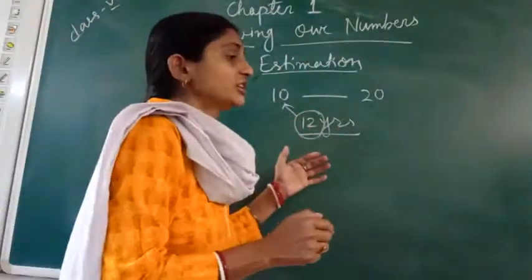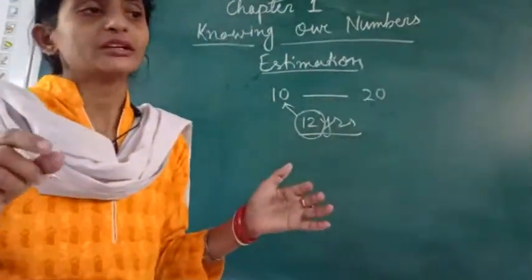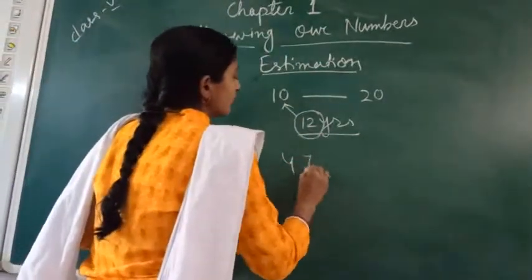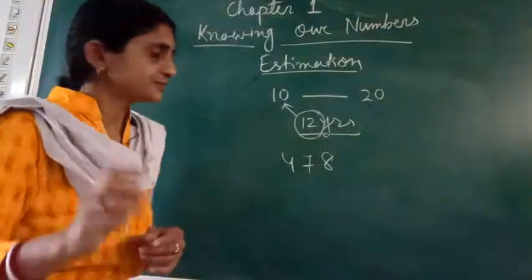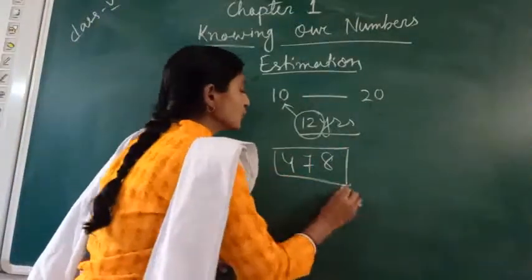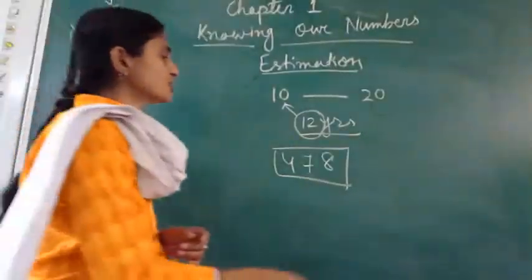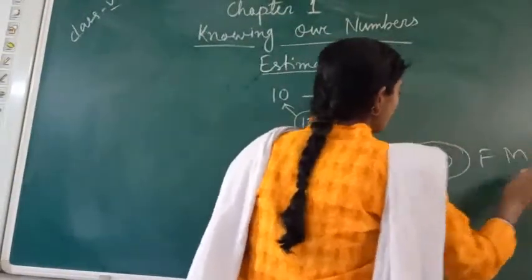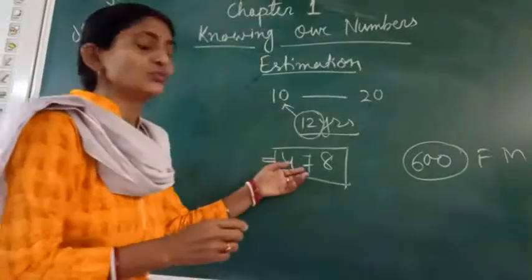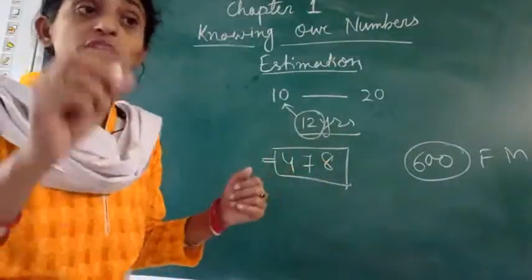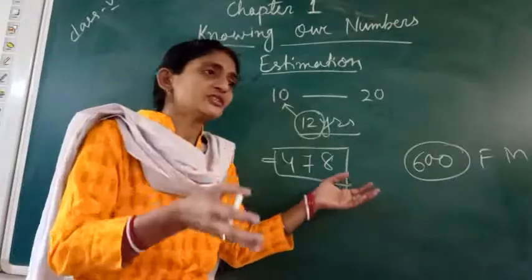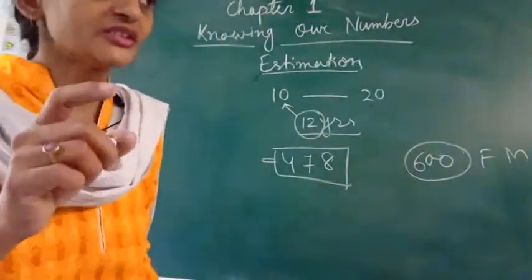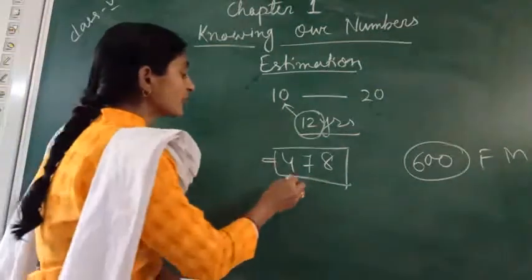That will be based on, suppose a 3-digit number has been given. Let it be 478. Suppose it is your full marks, out of 600. This is the full marks, and this is your score, equal to 478. Now, if someone known to you is telling that he got 500 out of 600, in one sense they are correct. How? Because they have rounded this one.